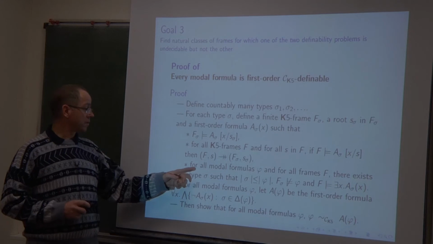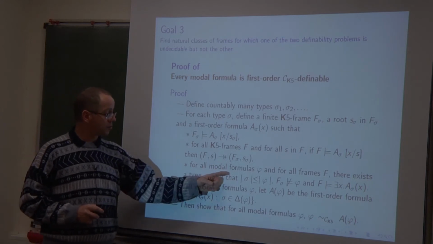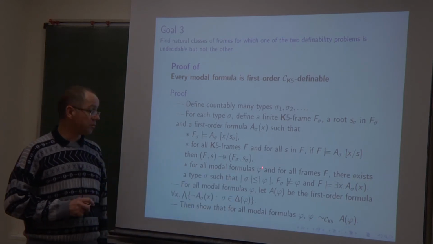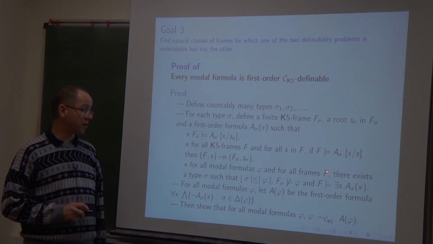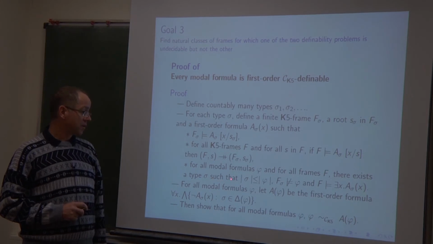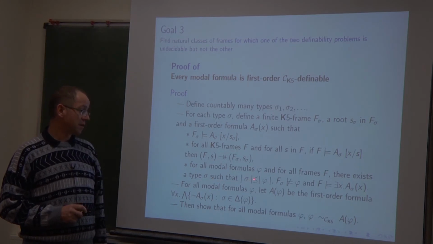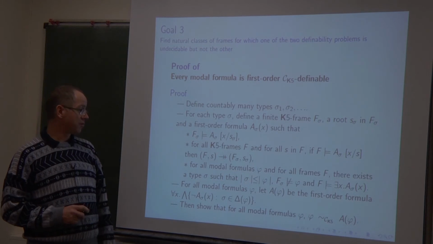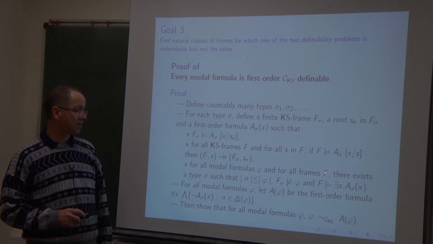And it is also possible to arrange it in such a way that for all modal formulas phi and for all frames F in the class, there exists a type such that, here I have forgotten to say that the frame F should not validate phi.